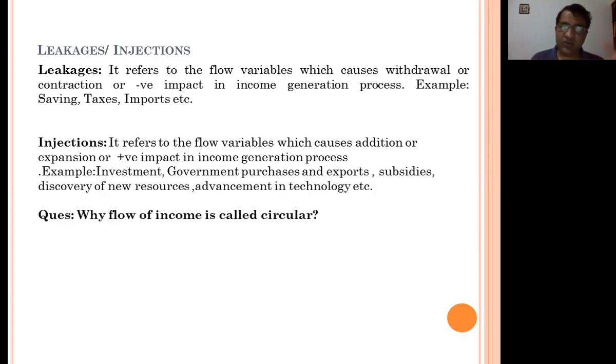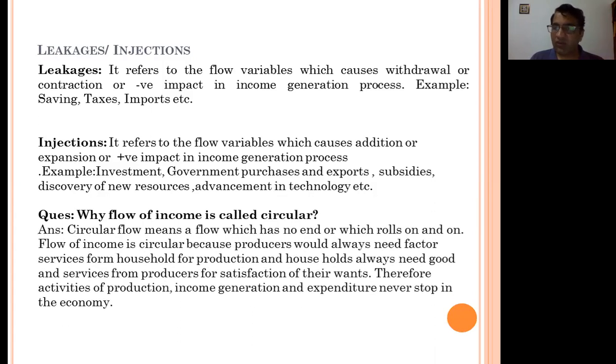Now one last question arises here: why is the flow of income called circular? We have already discussed the circular flow. So why is it called circular? Circular flow means a flow which has no end; it rolls on and on. Producers always need factor services and households always need goods. So both provide goods and services to each other to satisfy their wants. That is why the activity of production, income generation, and expenditure never stops at any level.